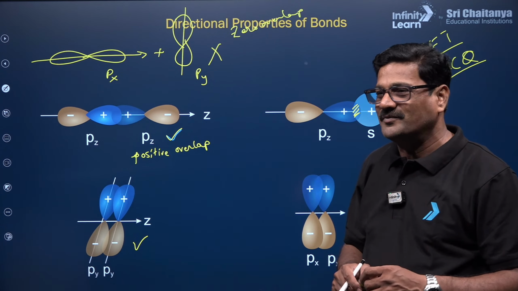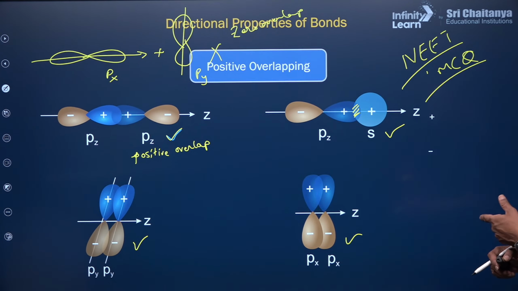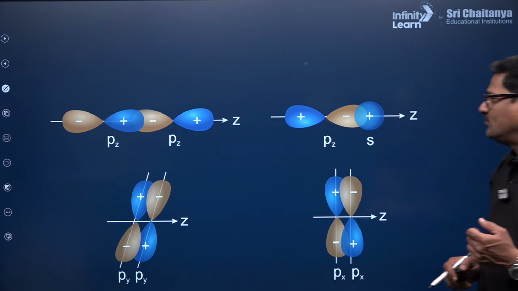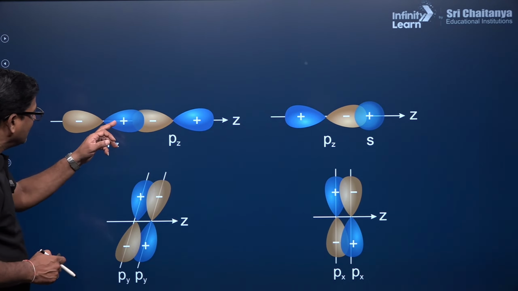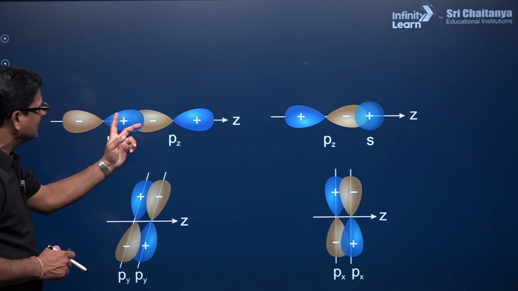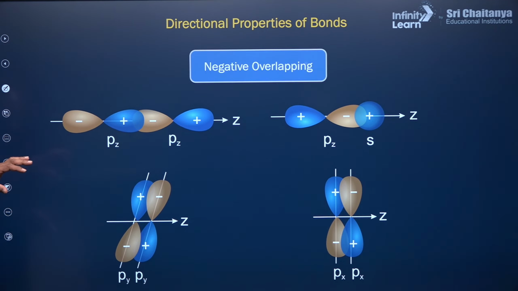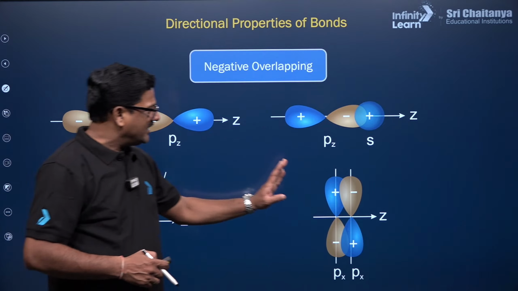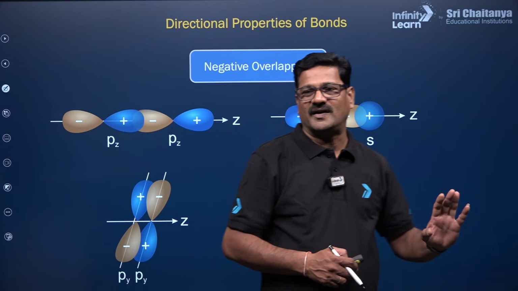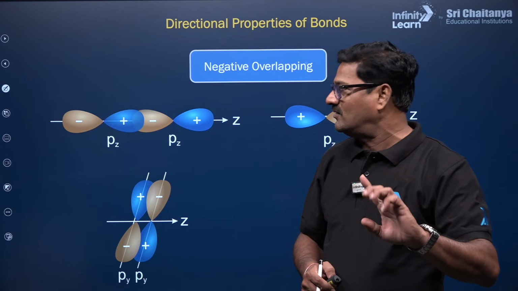Be confident, beta. Yes Atul, and let's see here positive overlapping. PZ and PZ overlapping, and PZ and S overlapping, are negative and positive, and it is going to be zero, and this is called directional properties. This is called negative overlapping. Negative and positive, it's a negative overlapping. Okay, and where there is no overlapping, that is called zero overlapping.